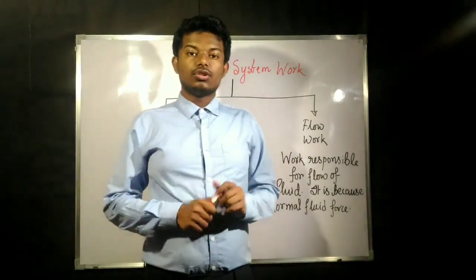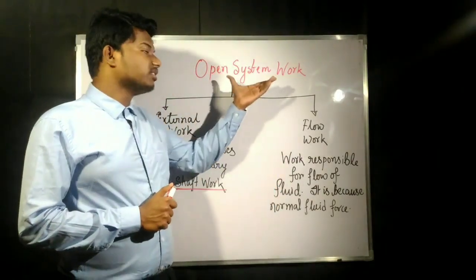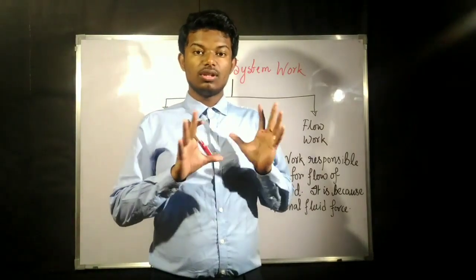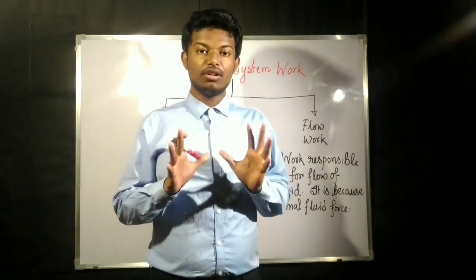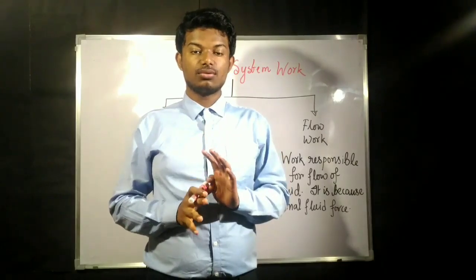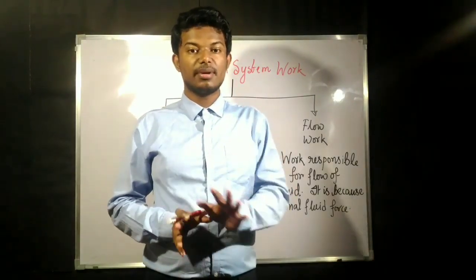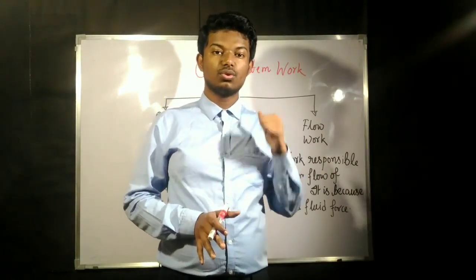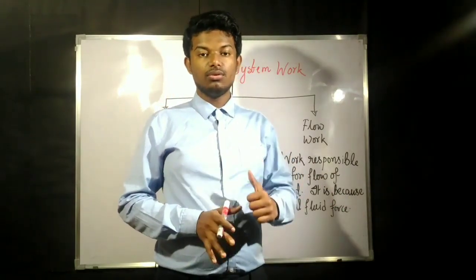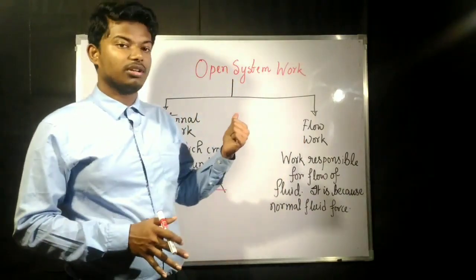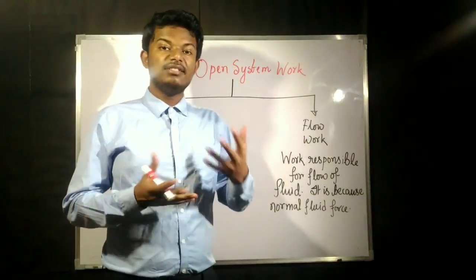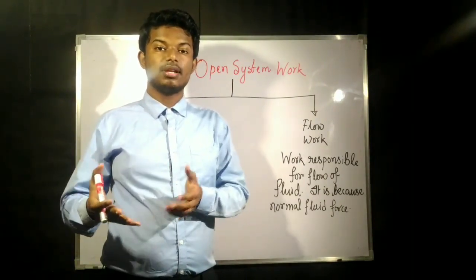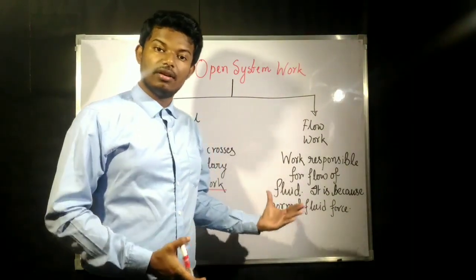So the next thing we are going to discuss is open system work. Till now we have discussed all the closed system work. Every possibility of closed system work we have discussed, whether it be any process: constant temperature, constant pressure, polytropic, adiabatic. Now we need to find out the open system work so that it will be easy for us to see the possibilities of open system under the banner of first law.